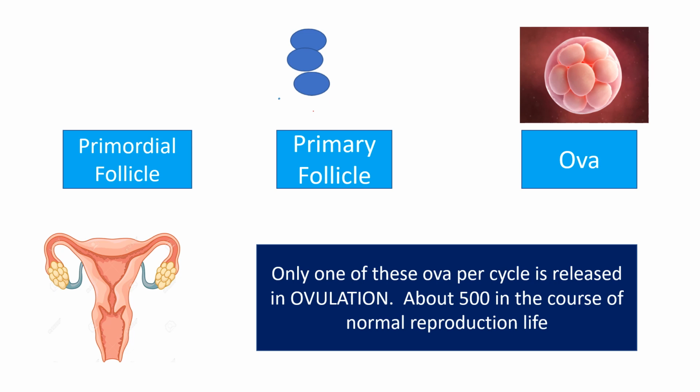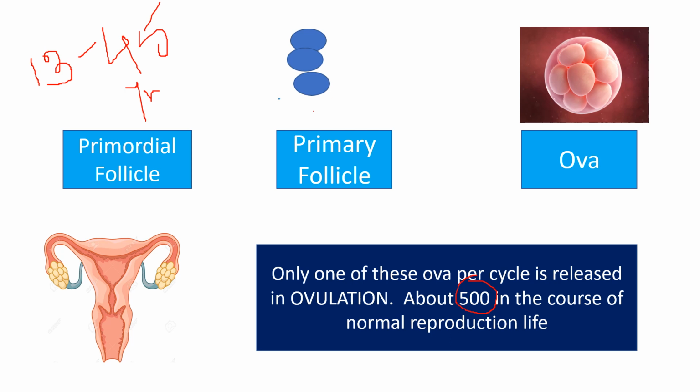But we know that only one of these ova per cycle is released in ovulation. Suppose the reproductive age group of a female starts from 13 years and goes up to 45 years. So this is the total reproductive age group, and we are getting a total of 500 cycles. Each cycle will get one ovum, so throughout the whole reproductive life, only 500 of these follicles will be utilized.